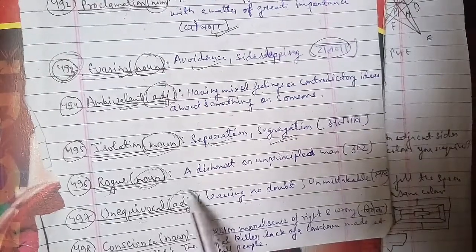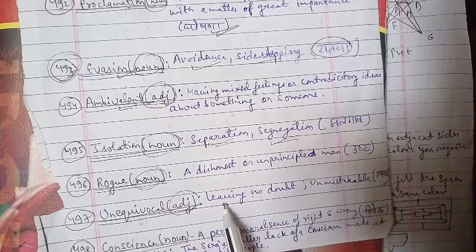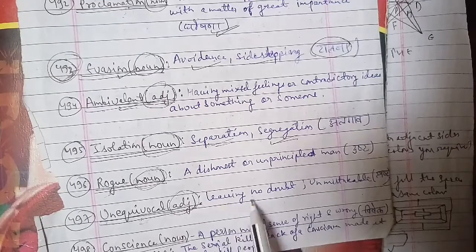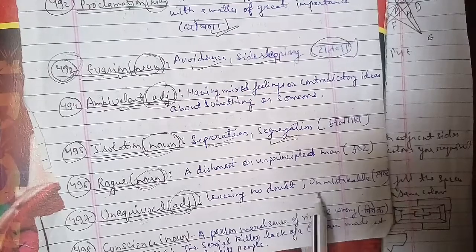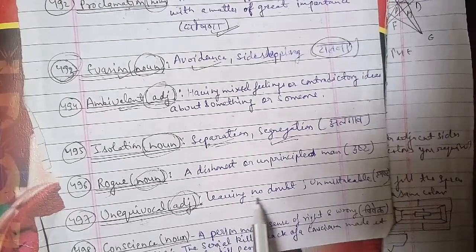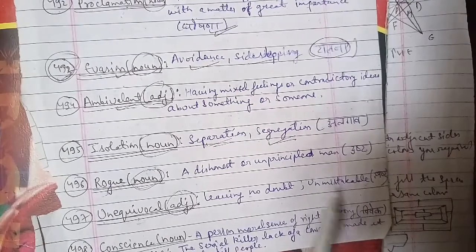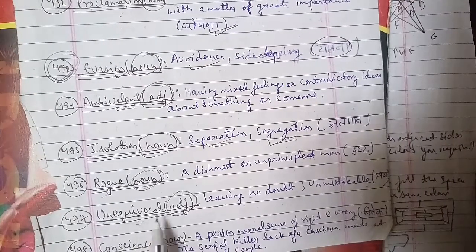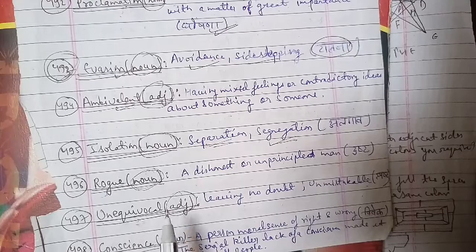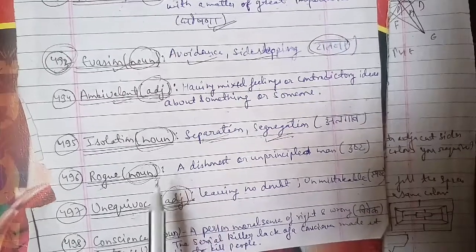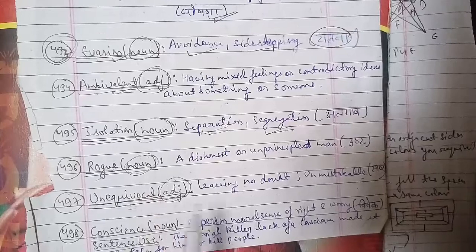Unequivocal is used as an adjective, and the meaning of that is leaving no doubt, unmistakable. Leaving no doubt, or being unmistakable, being clear, absolutely clear, where everything is understood by you and there is no doubt, that is unequivocal.